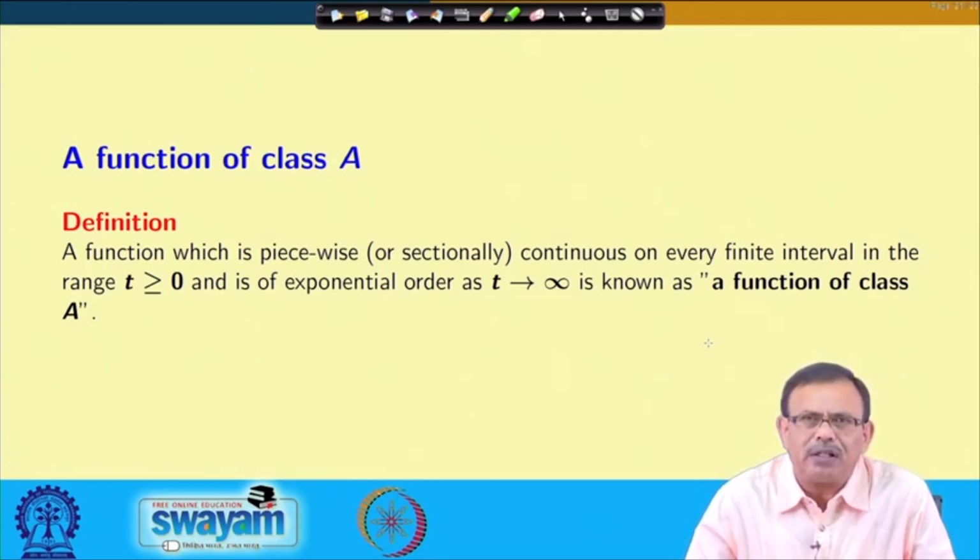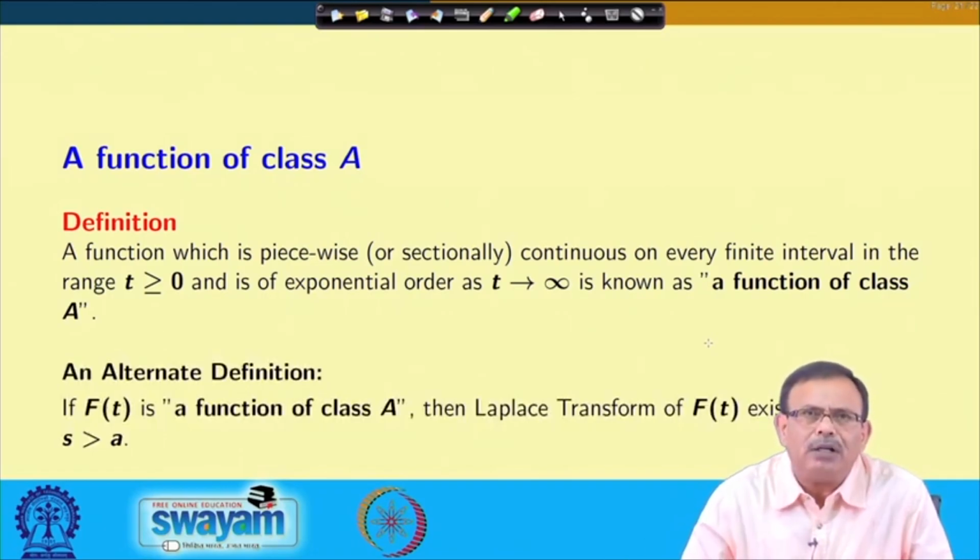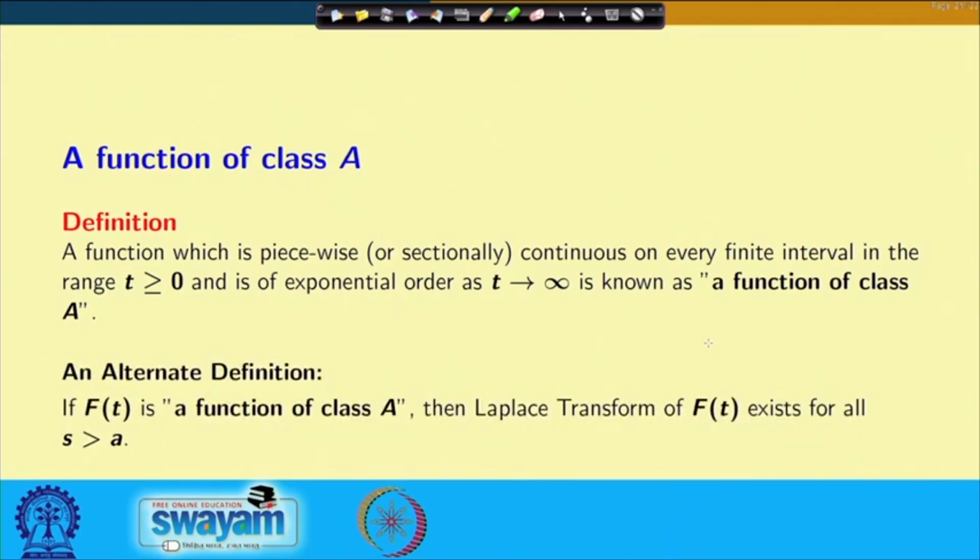This we can take directly, that the function is of exponential order alpha. And if f(t) is of class A, then the Laplace transform of f(t) exists for all s greater than a, the reason being that your function is of exponential order.